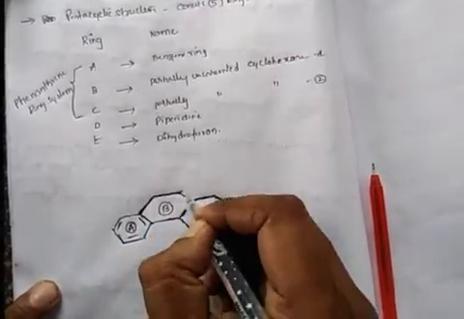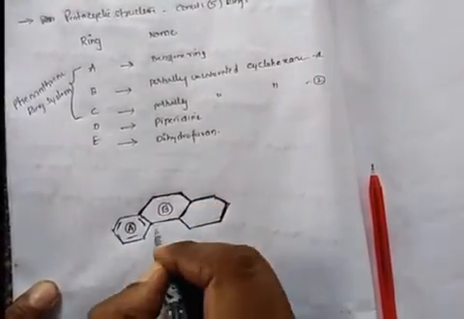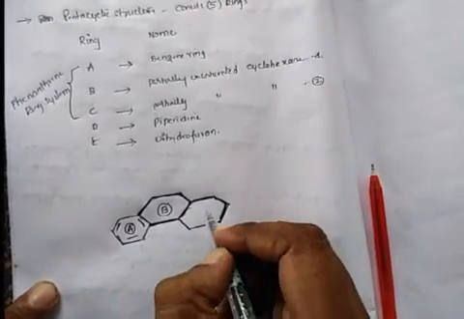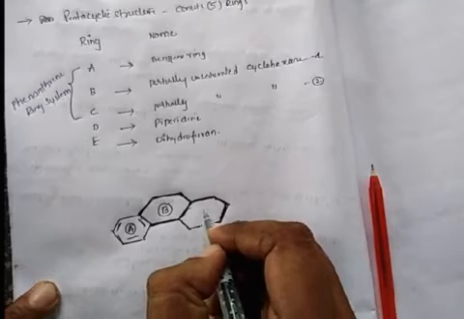For clear understanding, I am drawing the bonds very thickly. This is the partially unsaturated ring C.